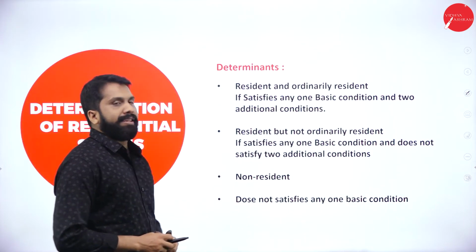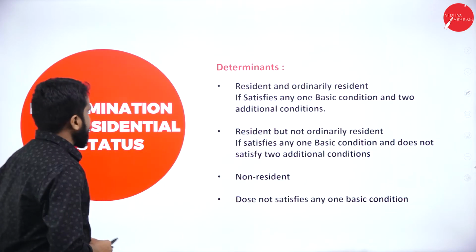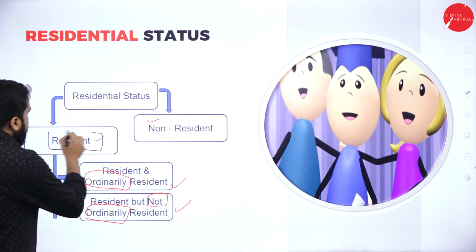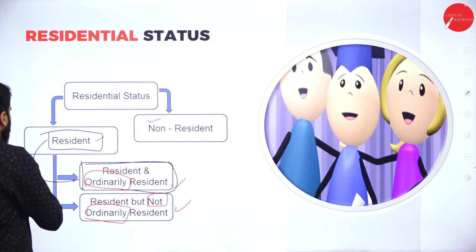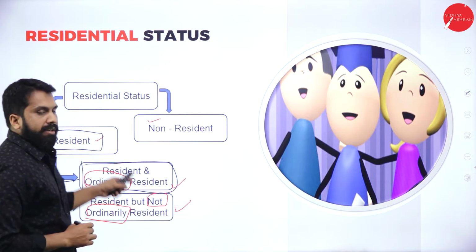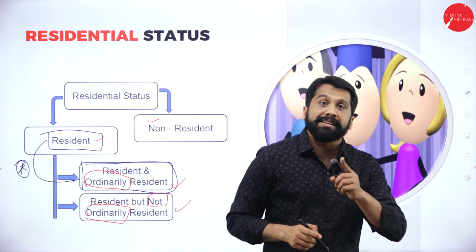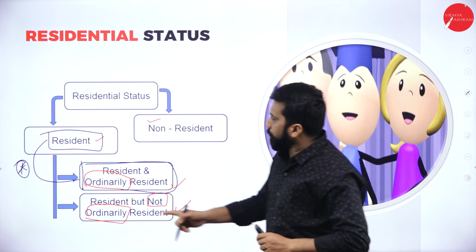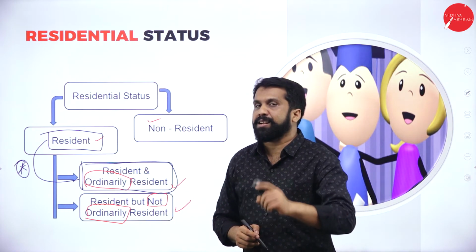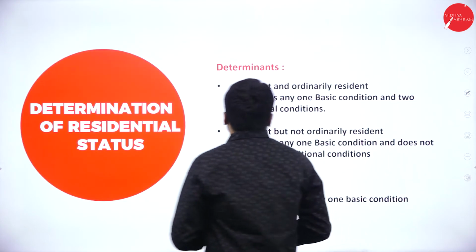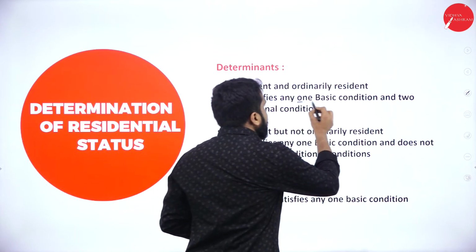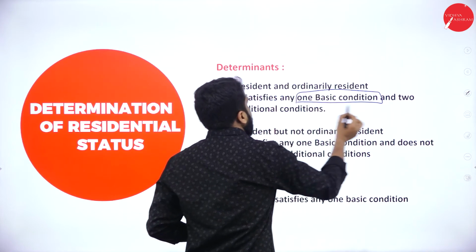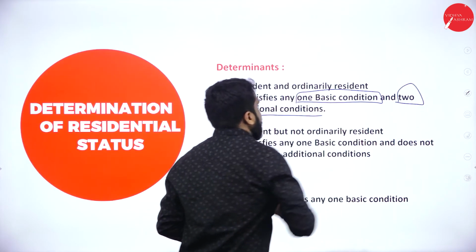Resident and ordinarily resident. I'll go back to your previous slides. So we are talking about these two, resident and ordinarily resident. If you want to become resident and ordinarily resident, what should you do? It satisfies any one basic condition and two additional conditions.